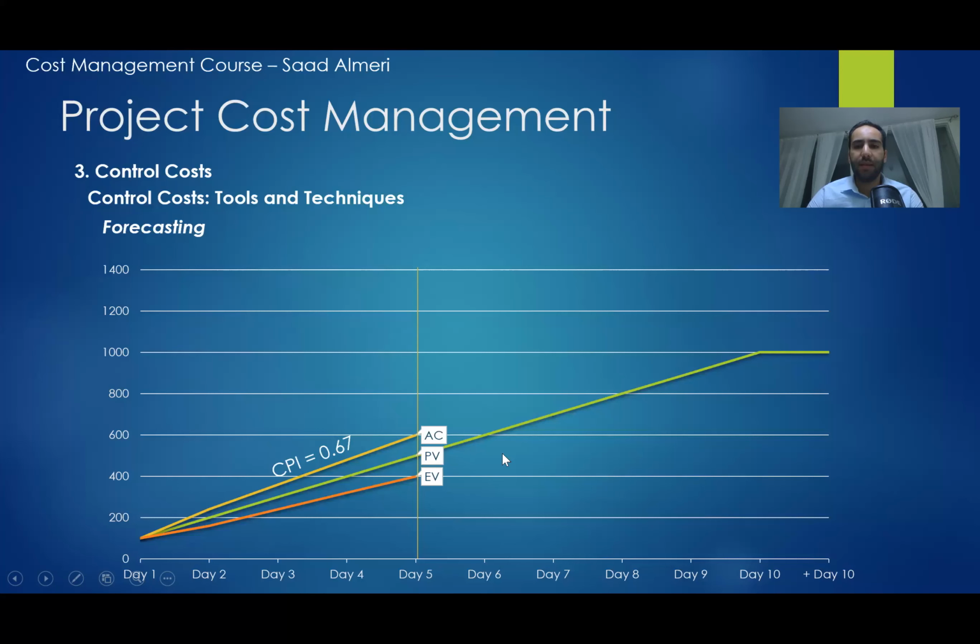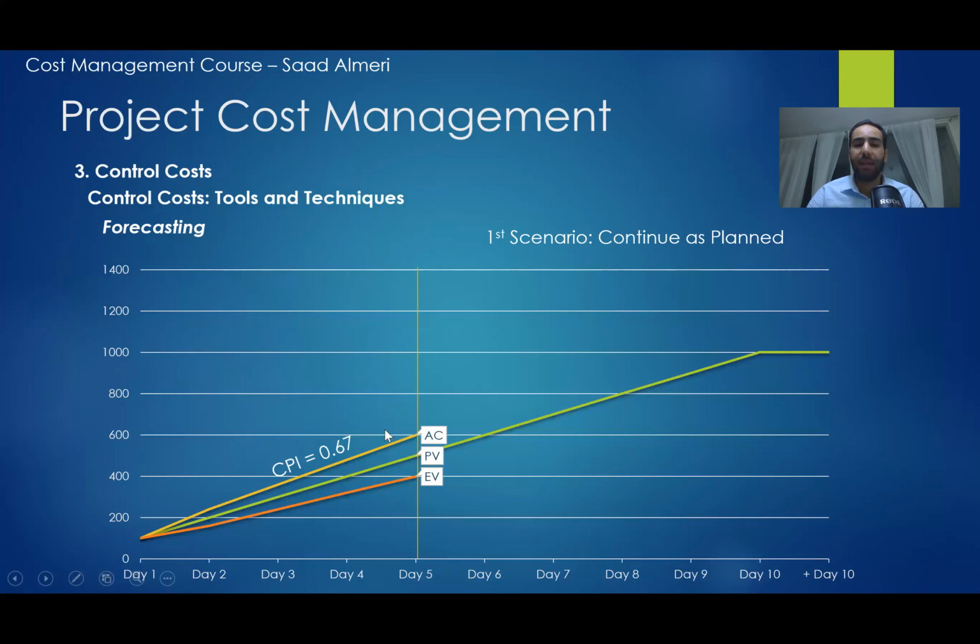In the example that we gave about the grass field, we have the CPI was 0.67, and the first scenario is we are going to expect that we are going to continue as planned. What does that mean?